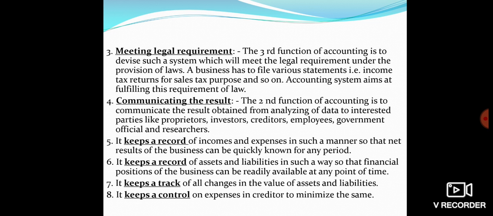Then it keeps track of all the changes in the value of assets and liabilities, which is again a very important aspect, because it helps in disclosing the changes in valuation. Then it keeps a control on expenses and creditors to minimize the same.